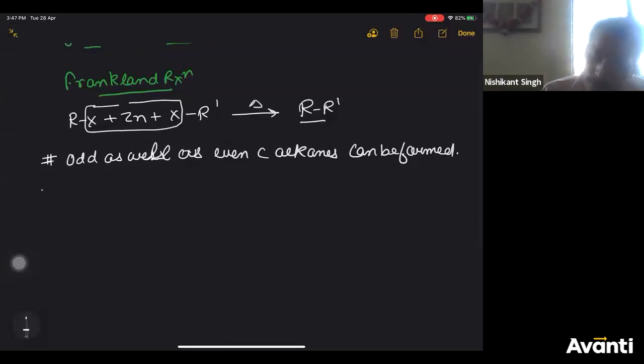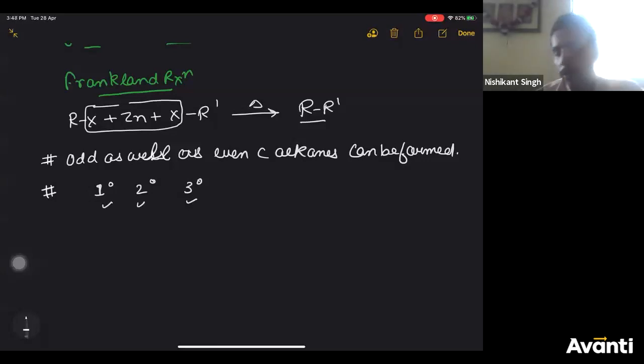Now, what is the order of reactivity? In this, you can use primary, secondary, as well as tertiary. You can use all these three, whereas in Wurtz reaction, you cannot use tertiary alkyl halide. That was the limitation. All can be used in Frankland.